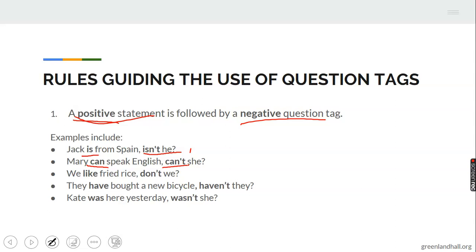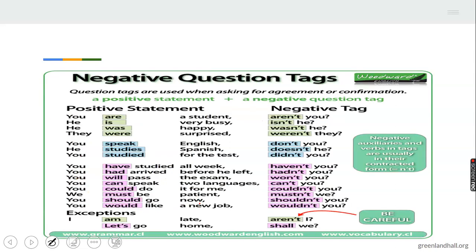We like rice. Like here is positive. Don't is negative. We have bought a new bicycle. Have is positive. Haven't is negative. Kate was here yesterday. Was is positive and wasn't is what? Negative. Then, for further examples in picture form, you can see well illustrated examples here.